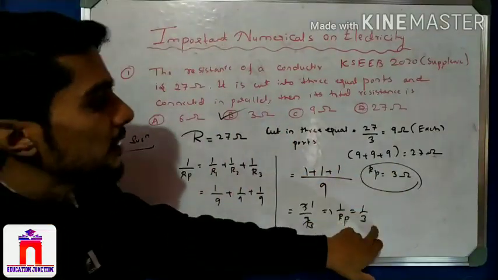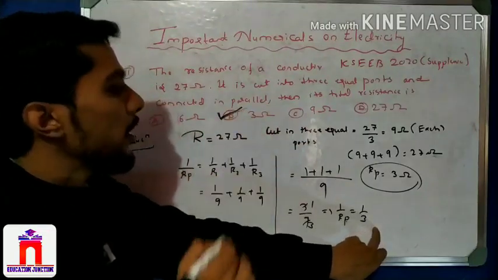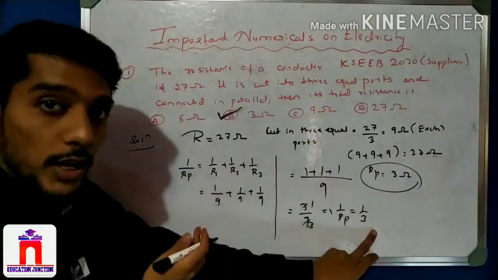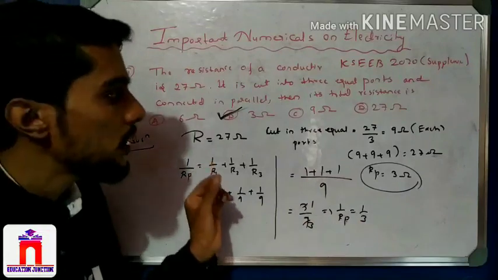So we directly take the answer in examination that this 3 ohm is the answer. Hope you understand this one, very easy, right? How do we start this one?